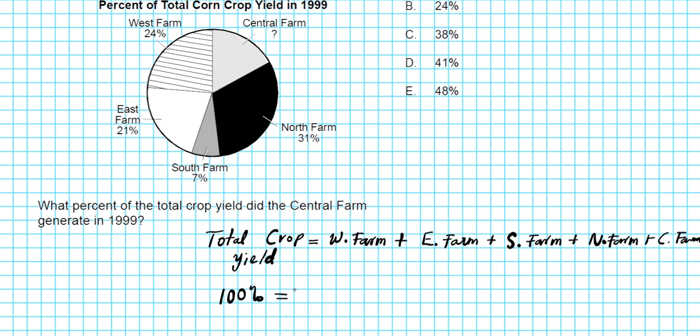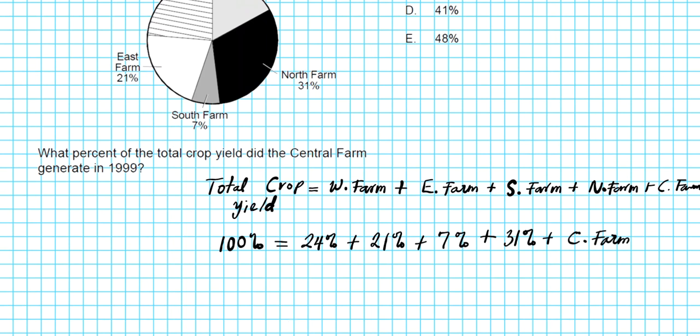Okay, so 100% is going to be equal to the West Farm's percentage, which is 24%, plus East Farm's percentage, which is 21%, plus South Farm's percentage, 7%, plus North Farm's percentage, 31%, plus Central Farm's percentage. That's our unknown. This is the variable that we're looking for in this algebraic equation that we just created. So all we have to do is solve for Central Farm's percentage by adding these values up, subtracting it from both sides, and we are done. So let's go ahead and do it.